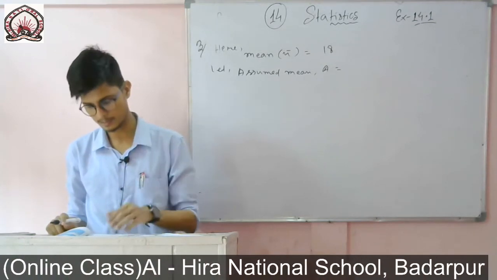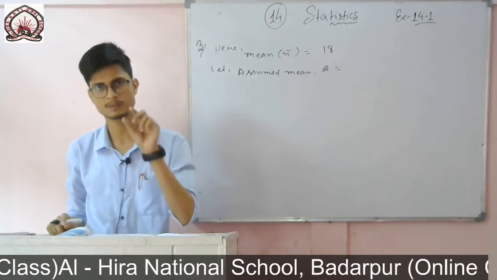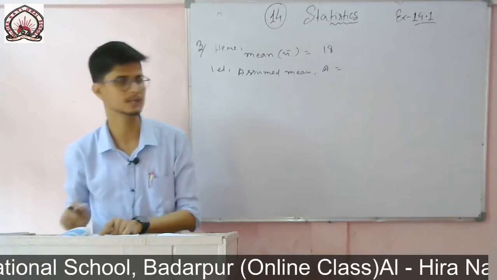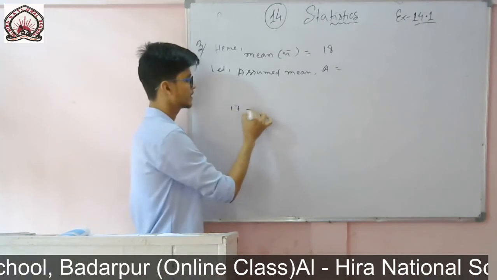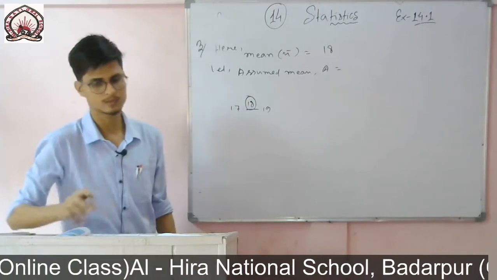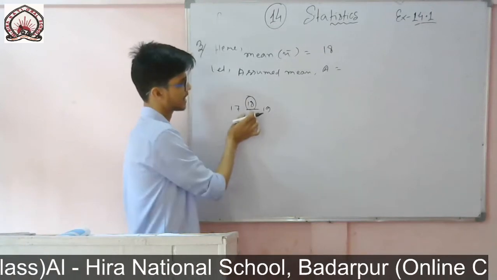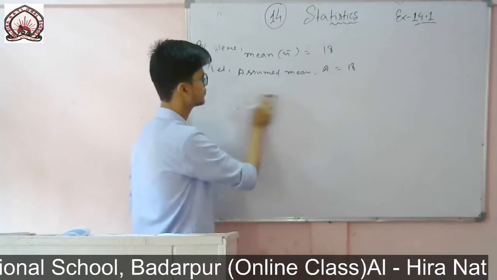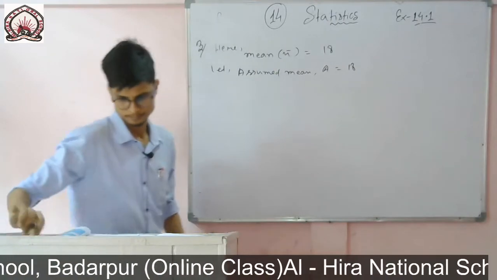If I divide 7 into 2 parts, that is 3.5, so the fourth one will be the middle interval. So use 17 to 19. In the middle of 17 to 19 it is 18. This is the class mark of this interval, so the assumed mean will be 18.